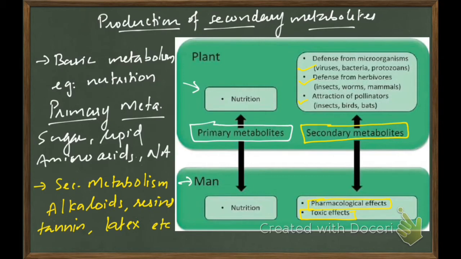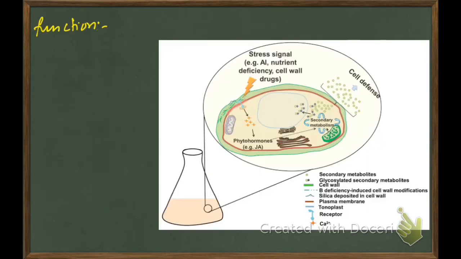Sometimes they may be toxic to human beings also. The function of secondary metabolites is not clearly known. They have been implicated in the defense mechanism of the plants against pests, pathogens as well as feeding by animals. However, many of these secondary products, especially various alkaloids, are of immense use in human beings as medicines.